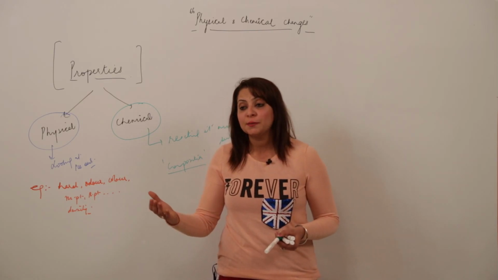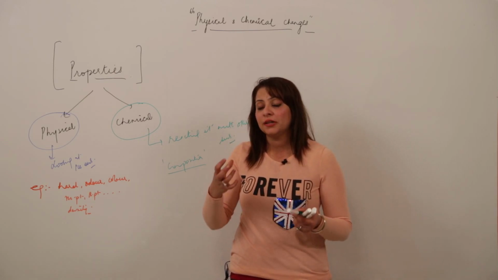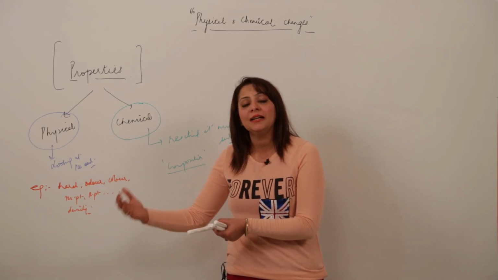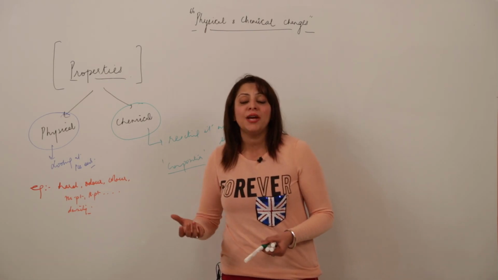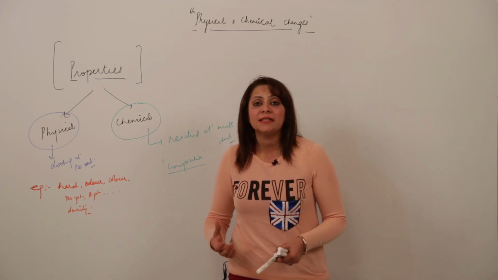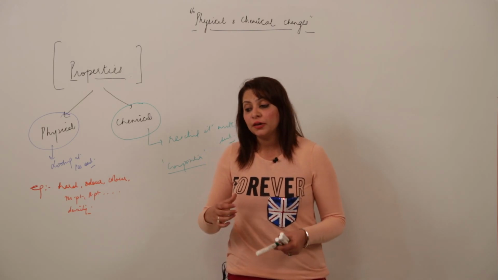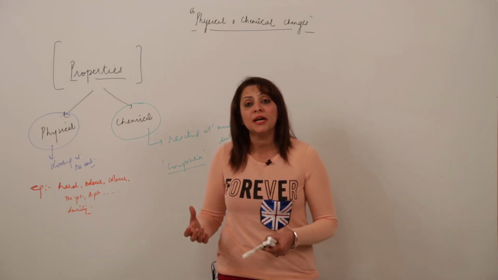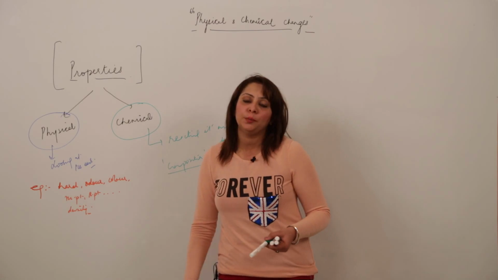We have phenolphthalein, methyl orange, litmus paper. So when we add the given substance to any other substance, acid, base, alkali or indicator, they give a certain kind of change. Sometimes the change happens, sometimes the change doesn't happen. That change indicates what the chemical composition of the substance is, what it will do when it undergoes a change in composition by reacting with some other substance. So these all come under chemical properties, right?